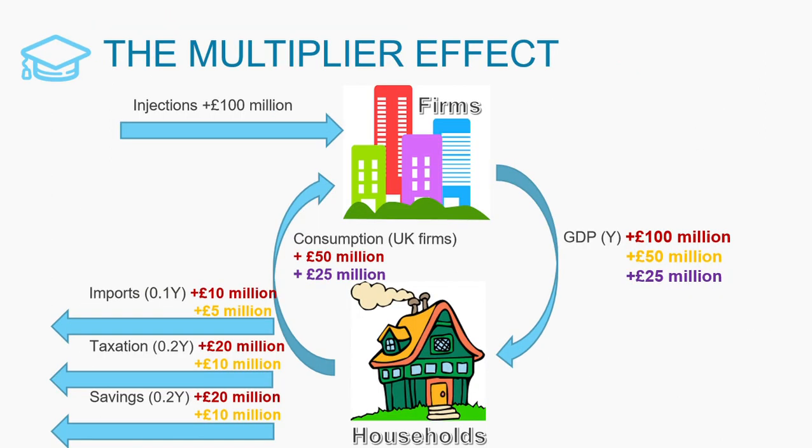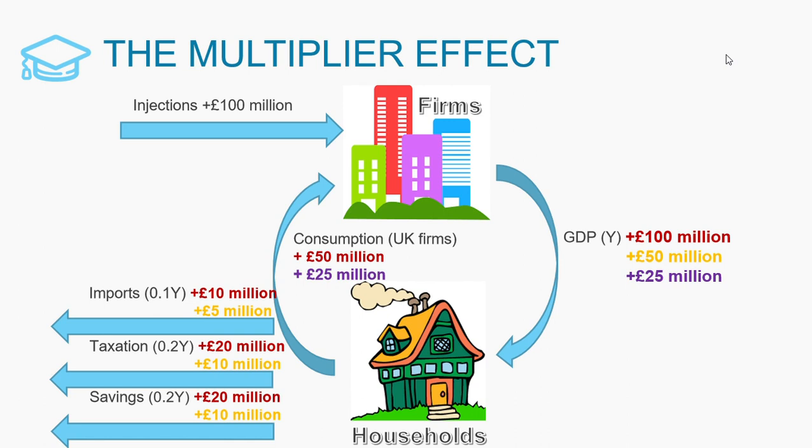The multiplier effect. The multiplier effect is the process where an injection into the circular flow of income creates a greater change in the size of national income than the initial injection. This is because the initial injection will represent an increase in spending, which for example will lead to an increase in an individual's income, which can be further spent on consumption, which is a component of AD. The extra consumption will create more jobs and increase output.